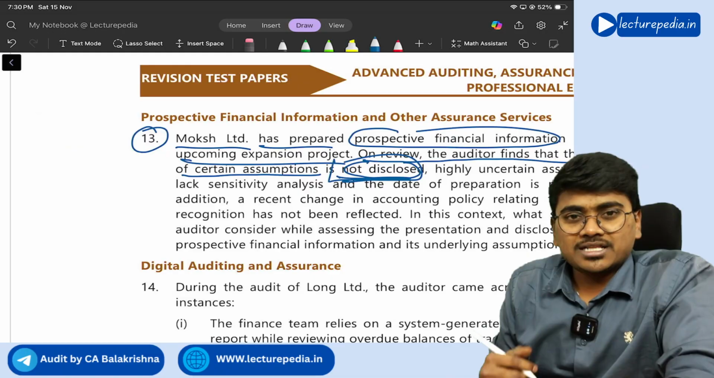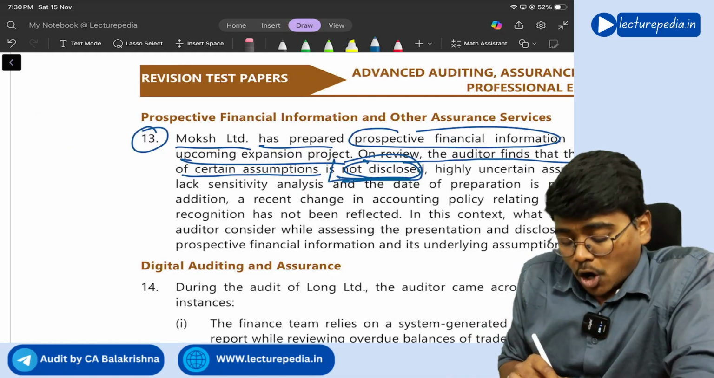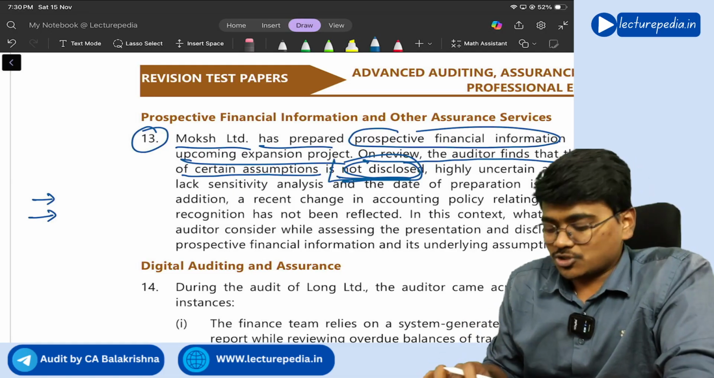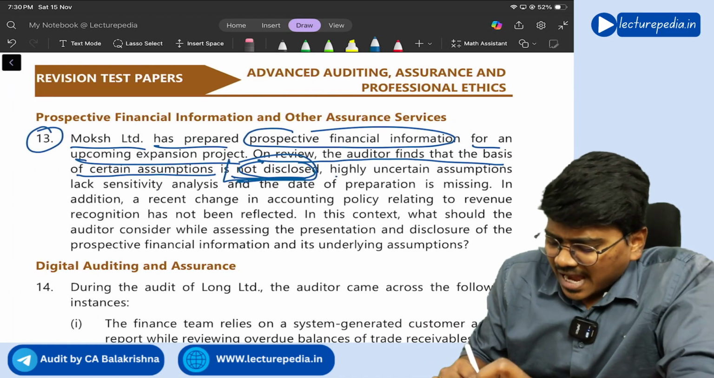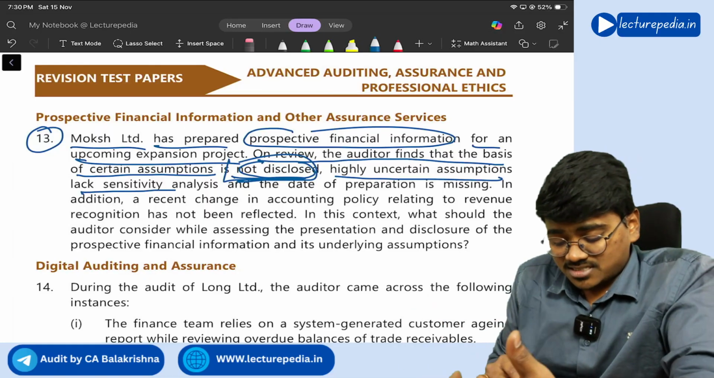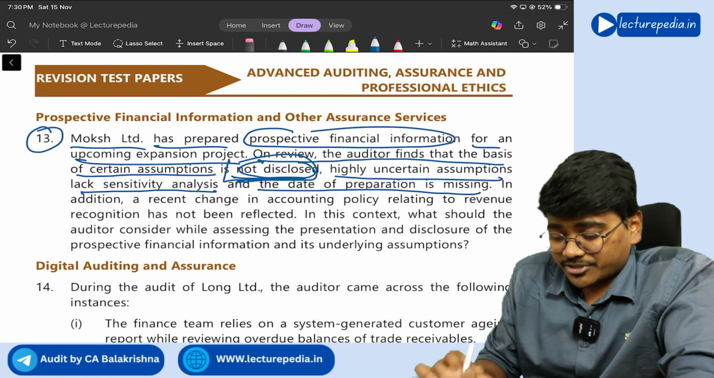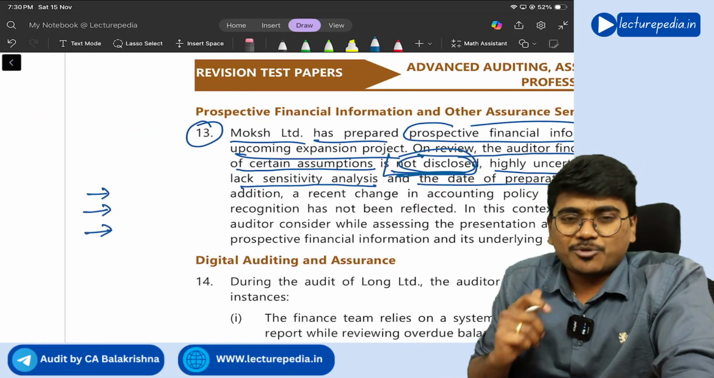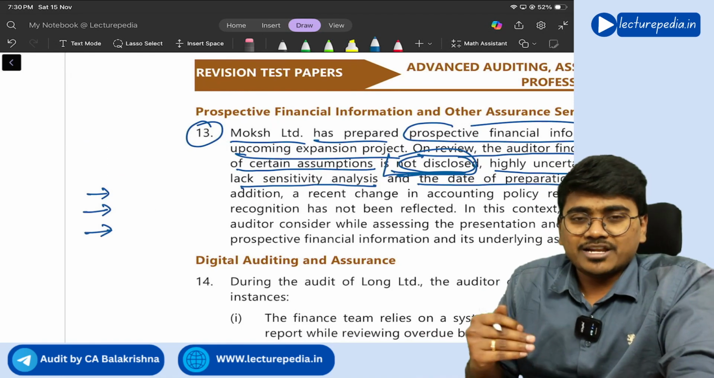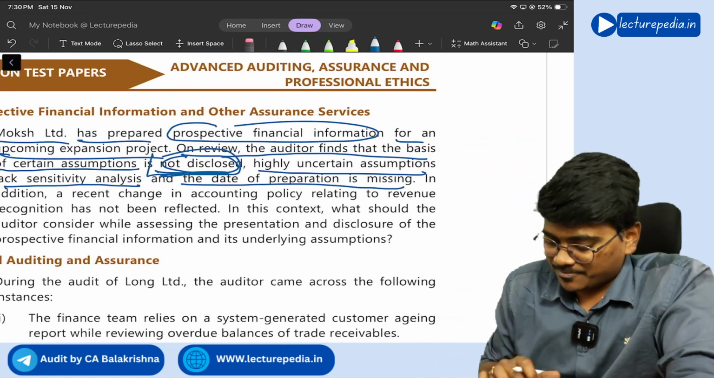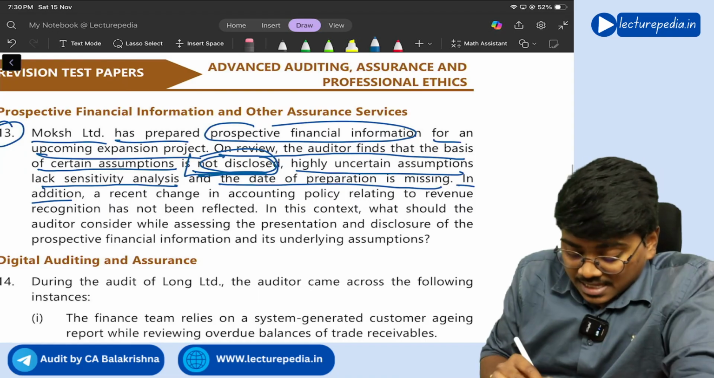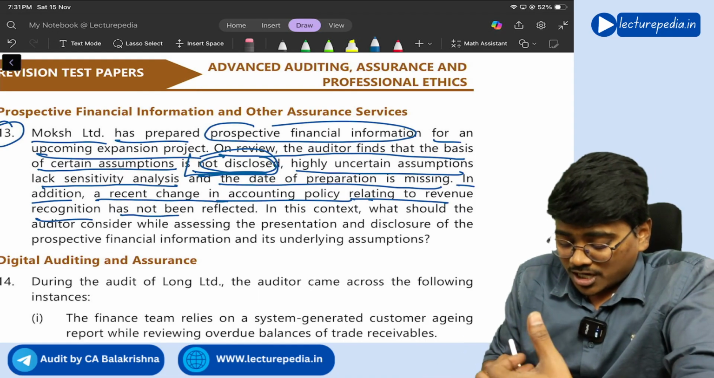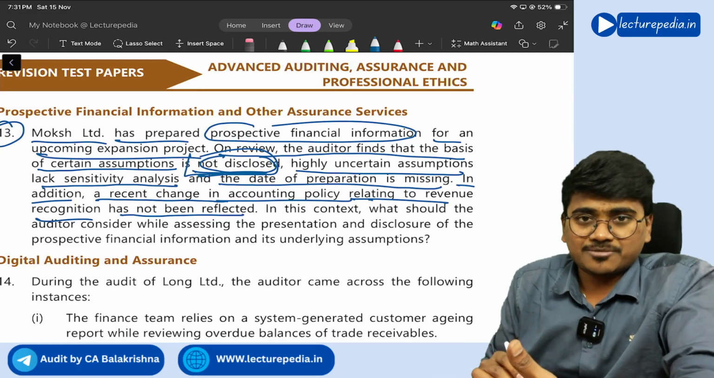So one of the points that you will consider as an auditor is whether all the assumptions and accounting policies are properly disclosed or not. Next, highly uncertain assumptions lack sensitivity analysis and the date of preparation is missing. See, date of preparation should also be present. This is also one of the points that you will see while verifying the prospective financial information, right? Next, in addition, a recent change in the accounting policy related to revenue recognition has not been reflected. It seems that should be reflected, right?